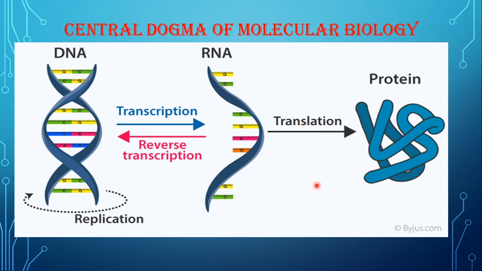Now, proteins are the ultimate expression of DNA. The protein that will be produced will be according to the nitrogenous bases present in the DNA. So via RNA, the pattern of codes is conveyed to the cytoplasm.